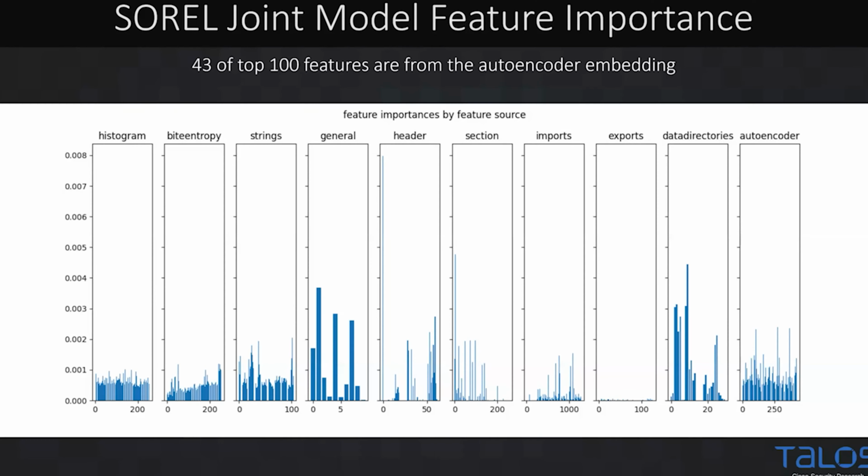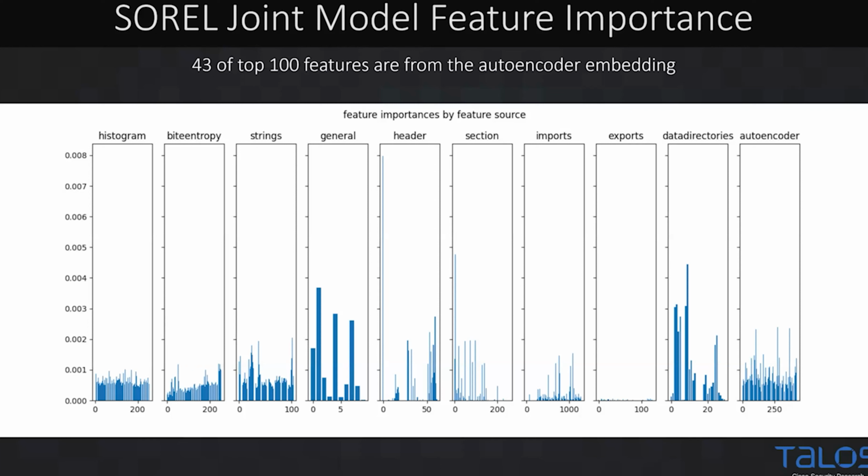And we can actually confirm this using the joint model. After training, we take the joint model and we look at the feature importances that it learned from all of the Ember data as well as the autoencoder here. I've broken them apart. Higher is better for feature importance. So we can see there are certain sections from the Ember features that are quite important, like some stuff in the general. There's something in the header that's super important. And then we can see over at the end, our autoencoder is consistently doing pretty decent, I would say, right? It's important enough. We're doing better than some sections, worse than the others. But for this particular model, at least, 43 of the top 100 features, as reported by the model, were from the autoencoder.